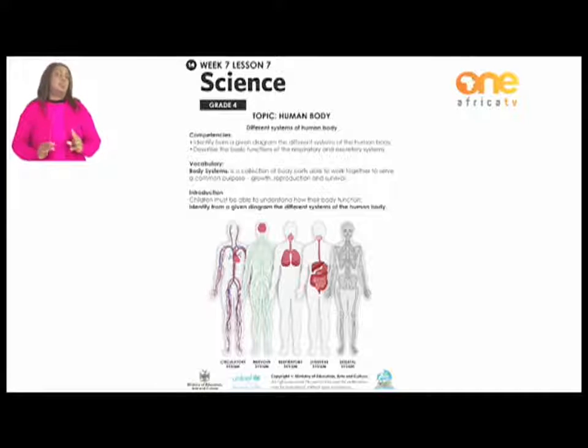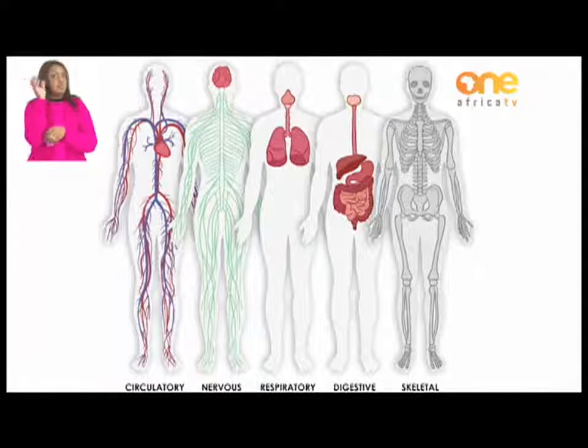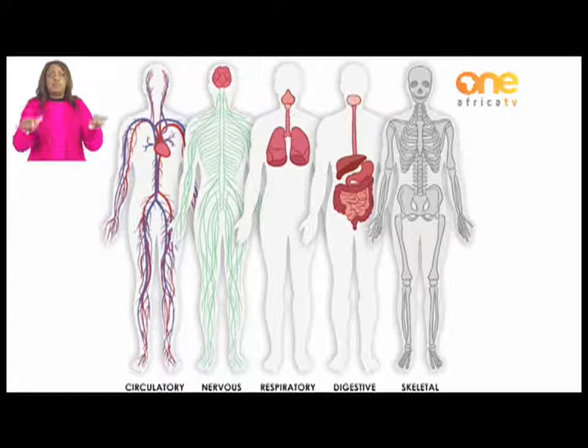Look at the pictures below. The circulatory system, which is made of a heart, blood vessels, and veins. The heart pumps blood to all parts of the body. The second system is the nervous system, which is made up of the brain and nerves. Now, the brain sends messages to all parts of the body.